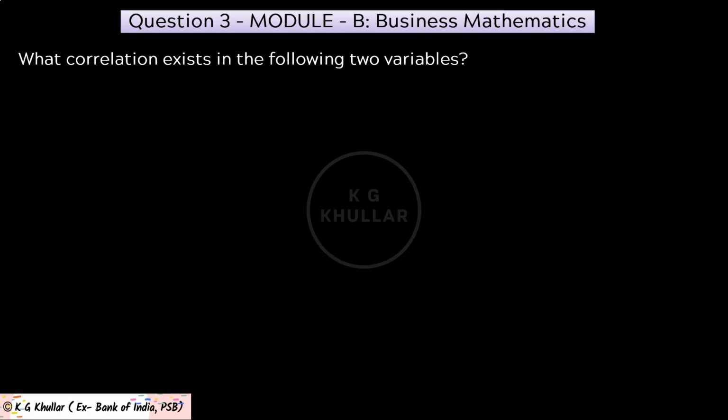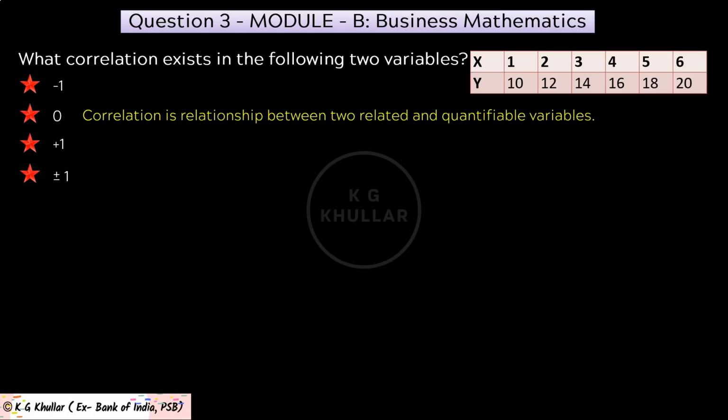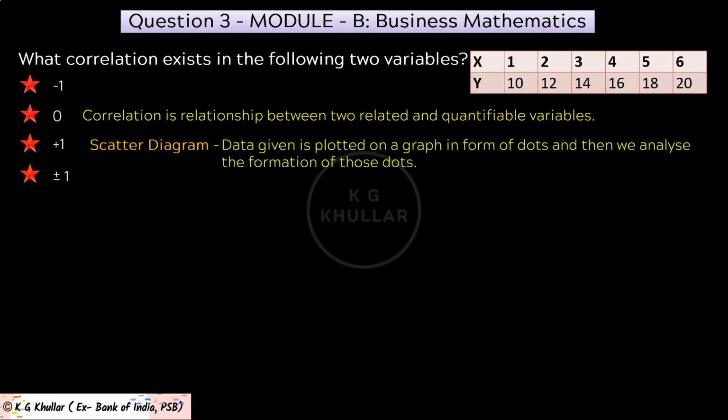And the next question is from Module B. And the question is, what type of correlation exists in the following 2 variables? Now this data table is given to you and these answer choices are also given to you. Friends, I hope you all know what a correlation is. In short, correlation is concerned with relationship between 2 related and quantifiable variables. Now the best way to determine types of correlation is by drawing a scatter diagram. Now in this method, the data given is plotted on a graph in form of dots and then we analyze the formation of these dots.